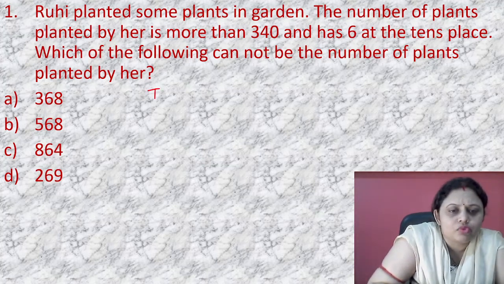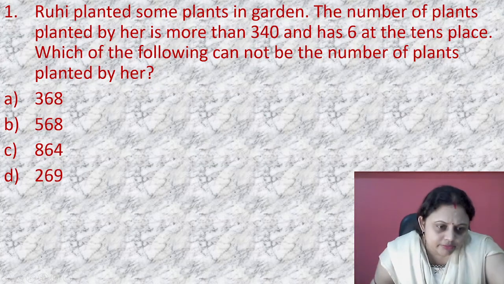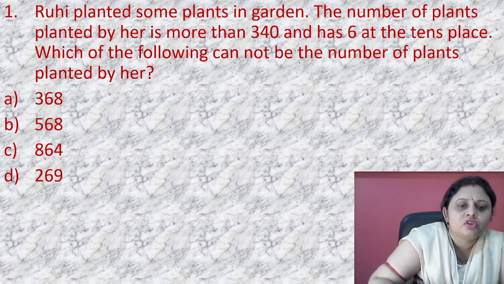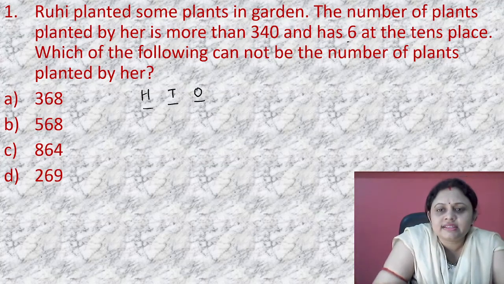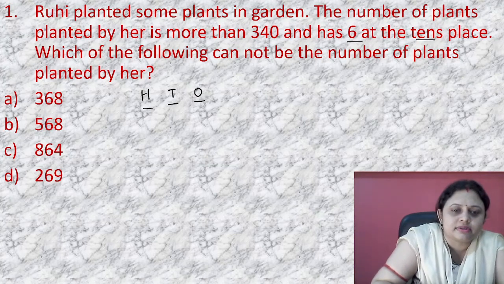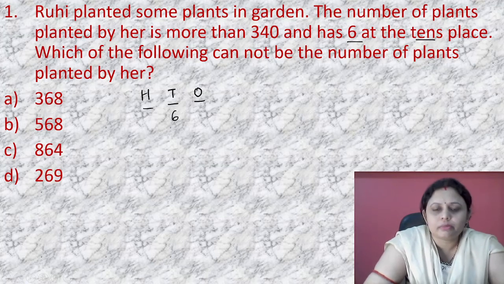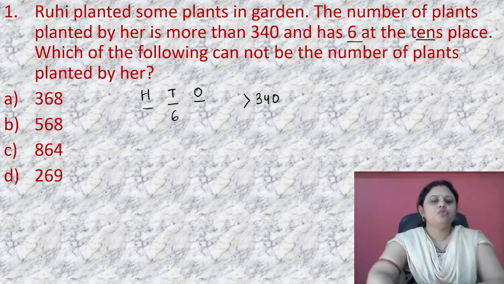Let me change the color of the pen. Okay, so we have 100s place, 10s place and 1s place, and 6 is present in the 10s place. Which of the following cannot be the number of plants? It is told that the number is greater than 340.